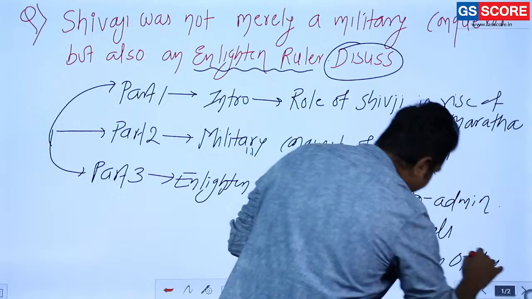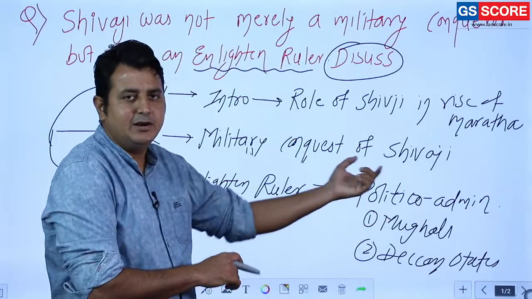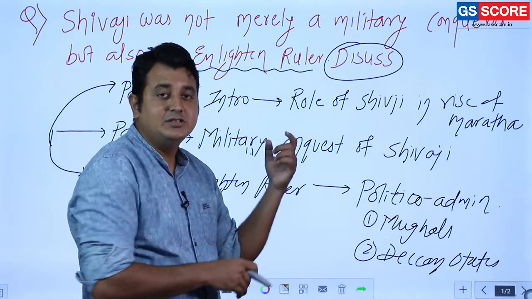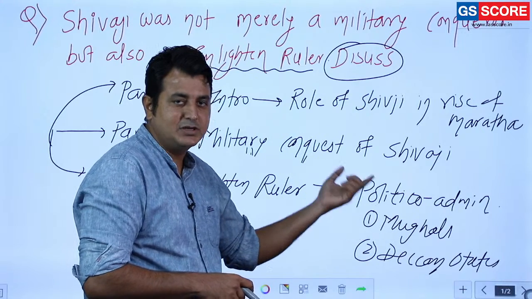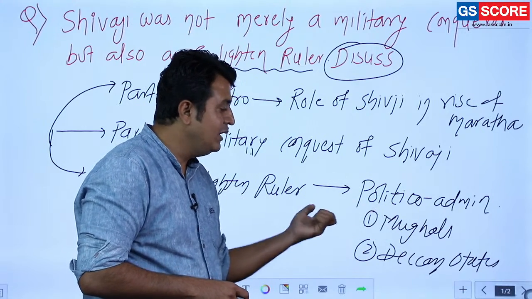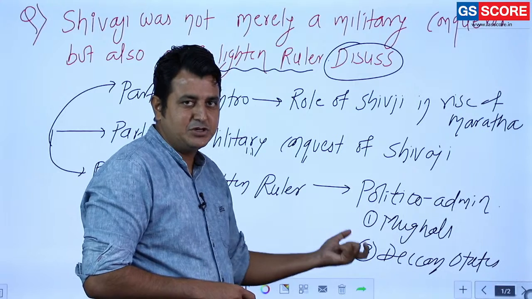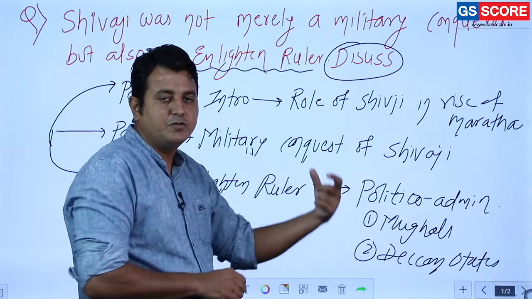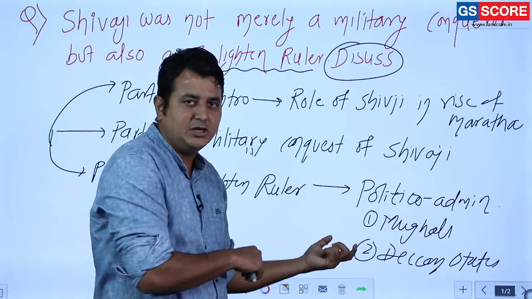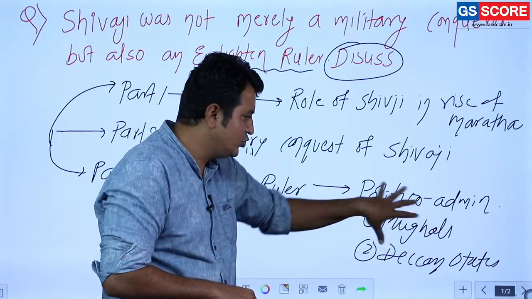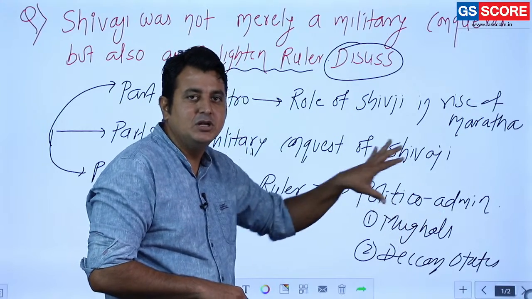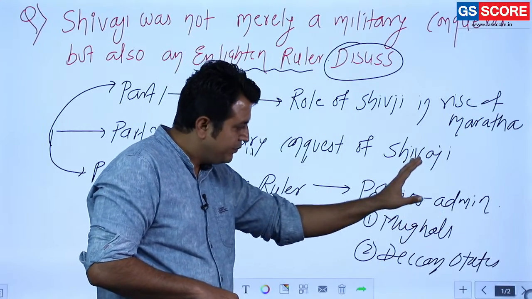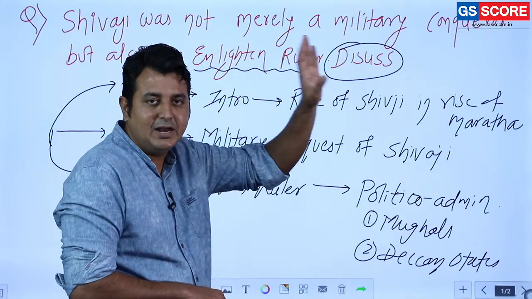He adopted that. The most important Mughal policy, the land revenue policy, is from the Mughals. Jagirdari is from the Mughals. The concept of Jagir is from the Mughals. From the Deccan states, the administration, the Ashtapradhan Mandal, is one of the aspects. Clear, the office of Peshwa is from the Deccan states. So many aspects are from the Deccan states. So you should know about the political administration, and this is a representative example of his enlightened view.